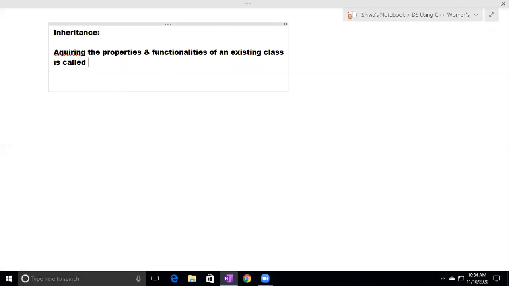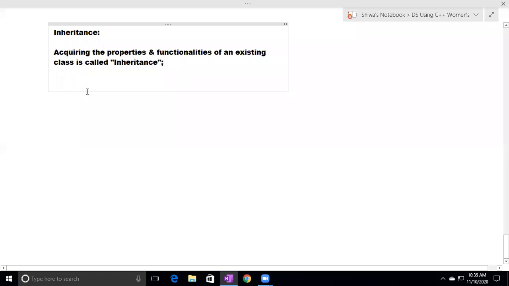Acquiring means getting. So getting the properties and functionalities of an existing class is called inheritance.